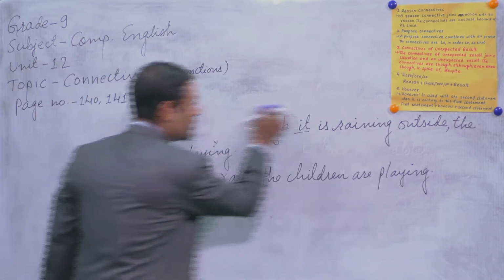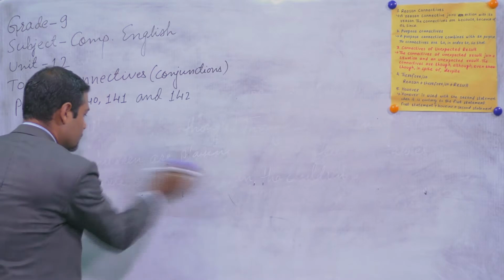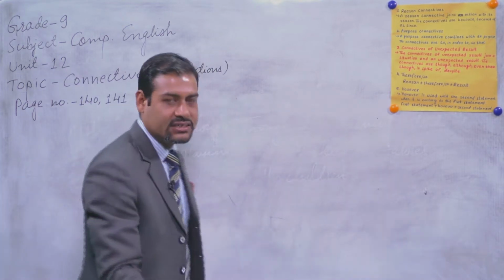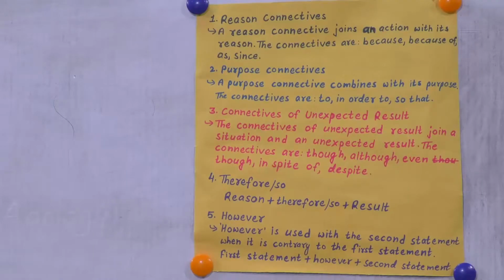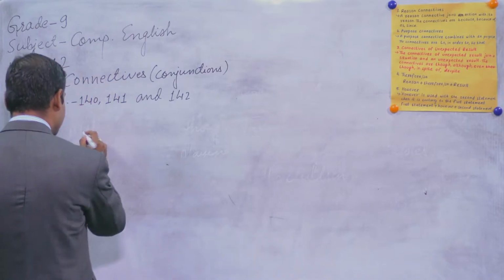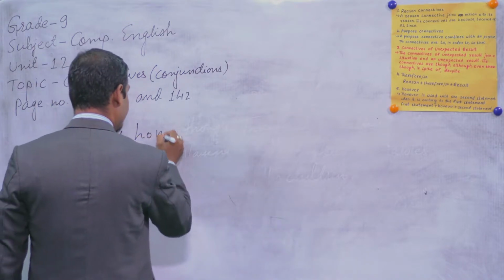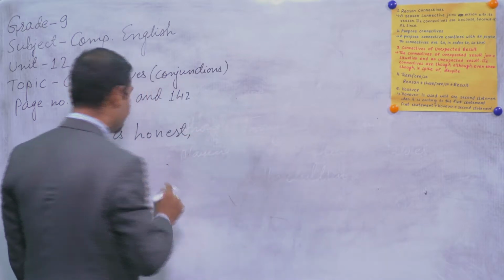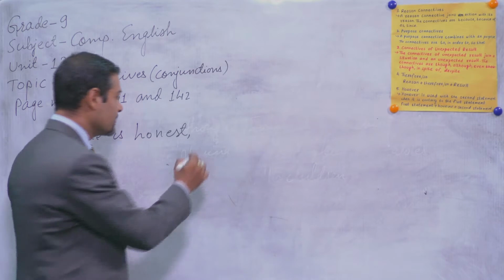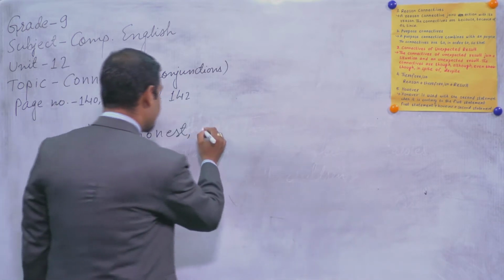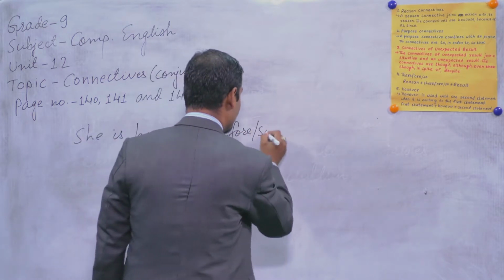Now I would like to talk about therefore and so, also the result. Reason plus therefore, or so plus result. Now let me write it down. She is honest. H-O-N-E-S-T, honest. She is honest. Therefore, or you can write so. T-H-E-R-E-F-O-R-E, therefore, or you can write so.